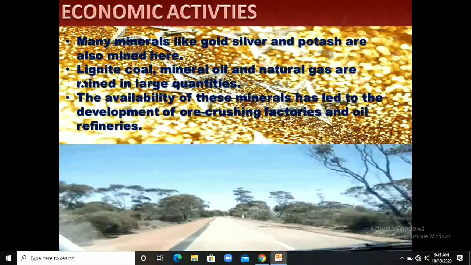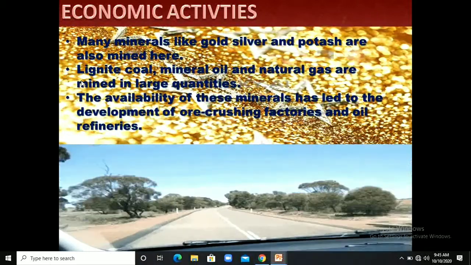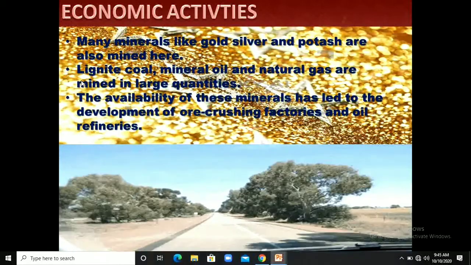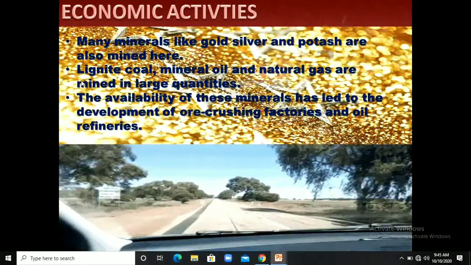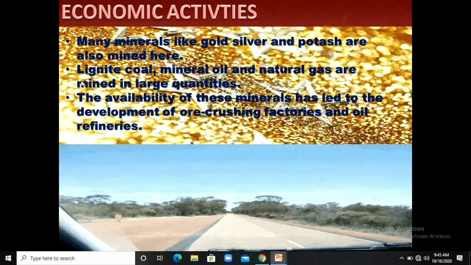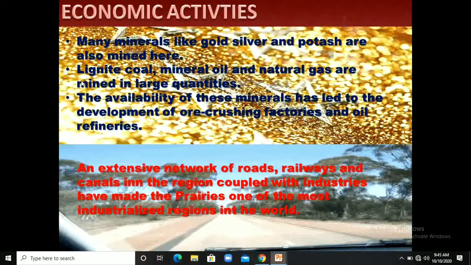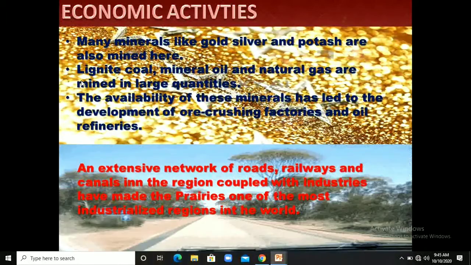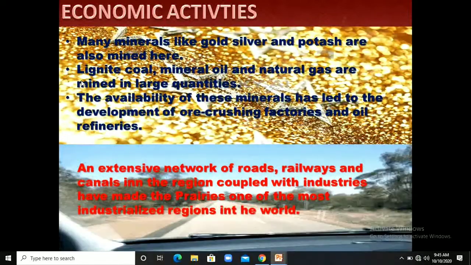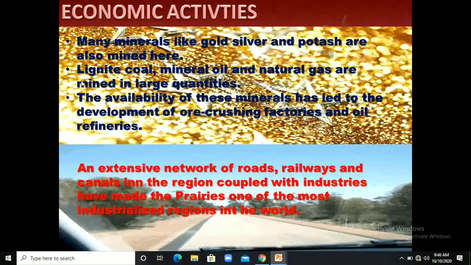So the availability of these minerals has led to the development of ore crushing factories and oil refineries. As the maximum of the minerals are found here, large scale factories are also established here. In that way, people are getting employment, right? And an extensive network of roads, railways and canals in the region, coupled with industries, has made the prairies one of the most industrialized regions in the world, right?